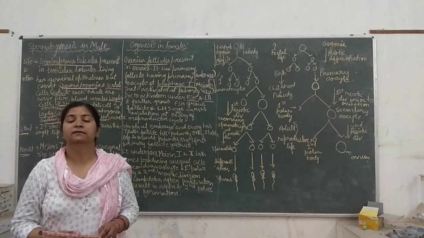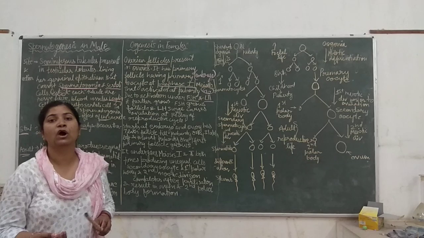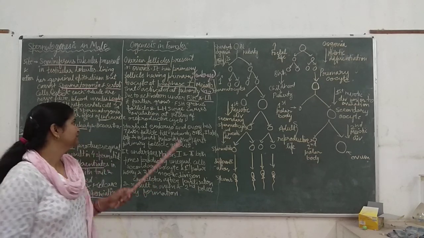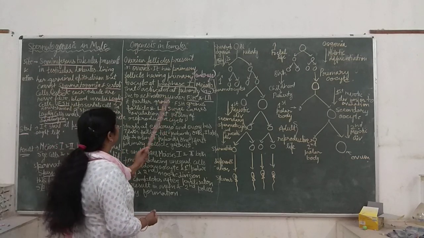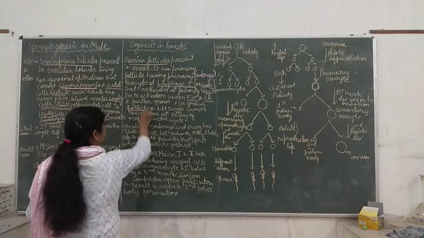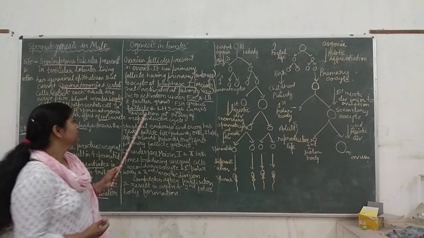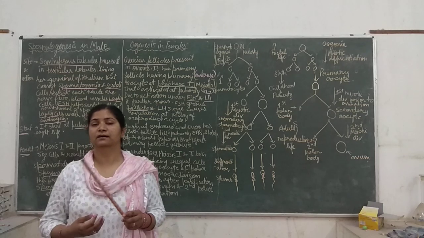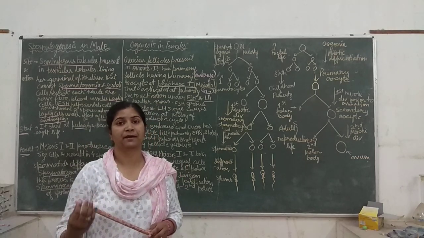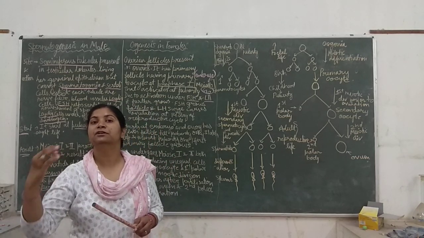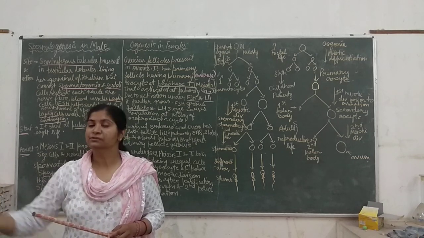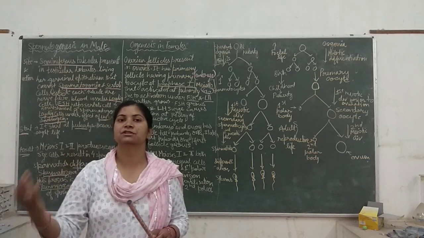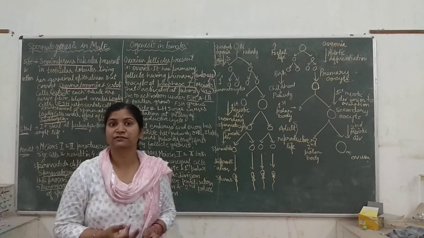Then only the primary follicle can further grow and can result into the further step of the meiosis. So FSH grows the follicle, and the work of FSH is to grow the follicle and mature the follicle. Means the follicle also goes through various stages: it is primary already, then it will turn into secondary, then it will turn into tertiary. We will study that in the next lecture, how the primary follicles change their arrangement of cells.